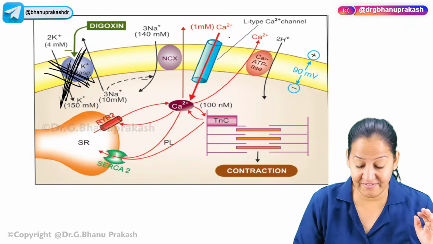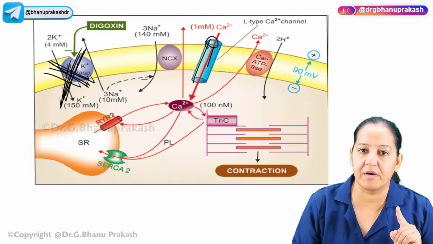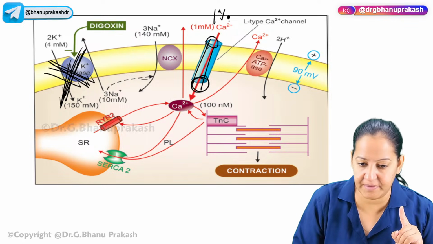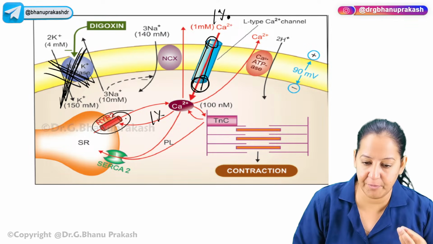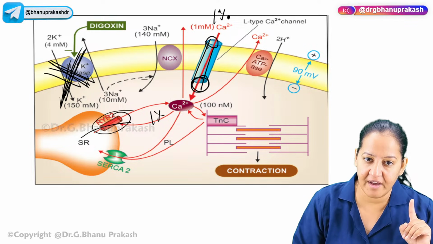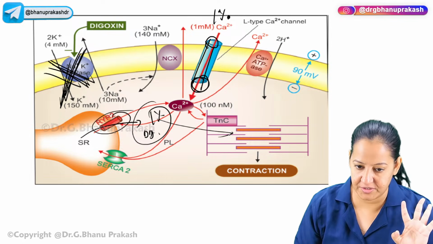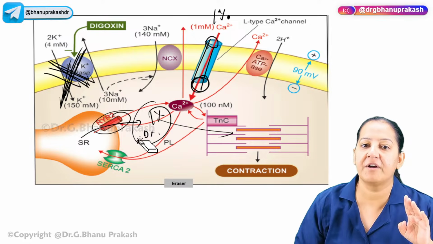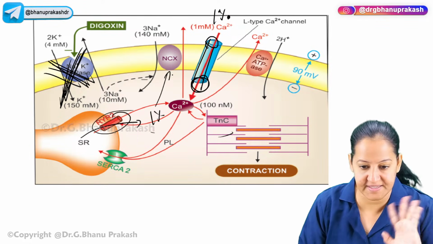So whenever there is a wave of depolarization, the calcium channel will open. Voltage sensitive calcium channel. 1% calcium will enter from here to inside. This 1% calcium will go to RYR and stimulate the RYR. From the RYR, 99% calcium will come. So total 100% calcium will cause the contraction. Now after contraction, this 99% is taken back by the SERCA, but 1% is still pending. This 1% goes and asks the NCX, can I go outside? But NCX is not allowing.